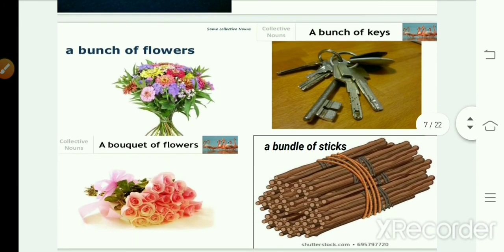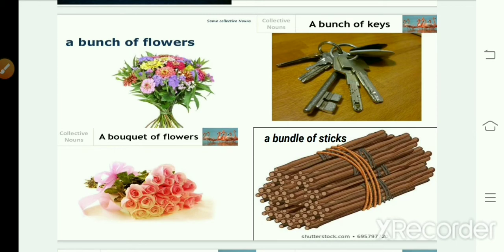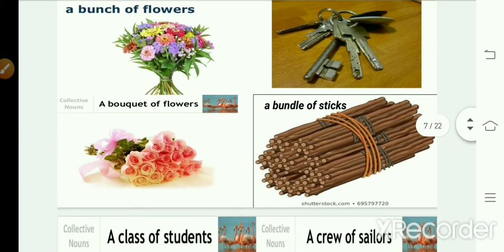Next, for flowers, small things, we can use group together, we can use bunch, a bunch of flowers, a bunch of keys. For flowers you can also use bouquet, as you can see in the picture. Now for sticks you'll use bundle, a bundle of sticks. Bundle is used for quantity or material which are tied or wrapped together, like a bundle of envelopes, a bundle of newspapers also. Okay, you can make a sentence like, our father bought a bundle of sticks for the fireplace. Okay.